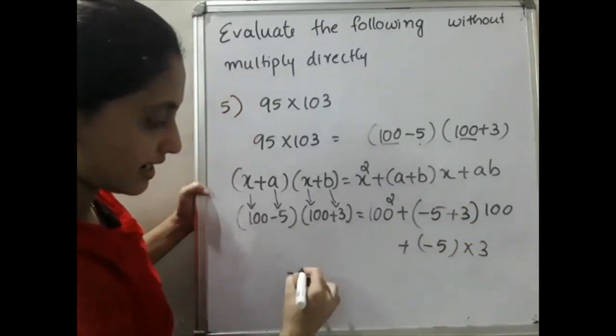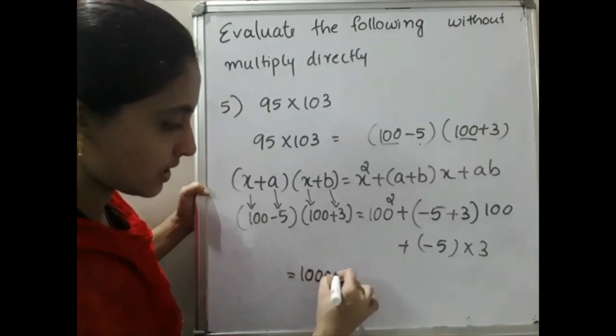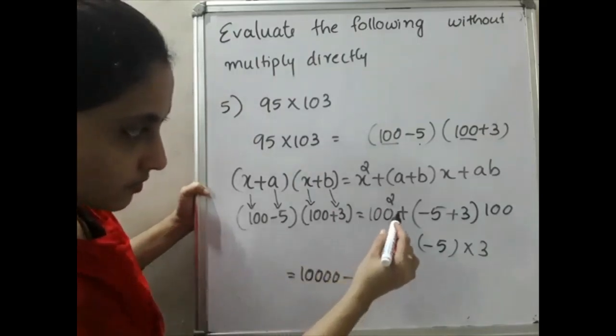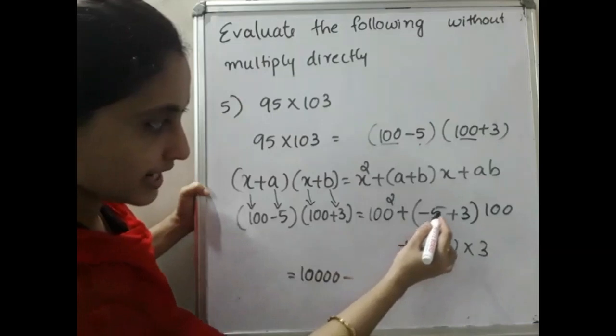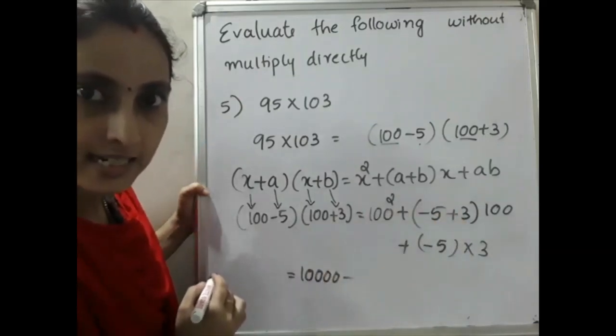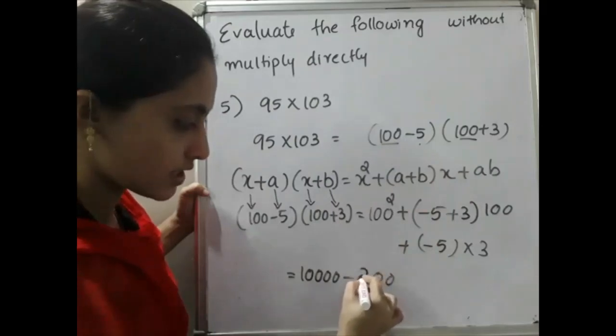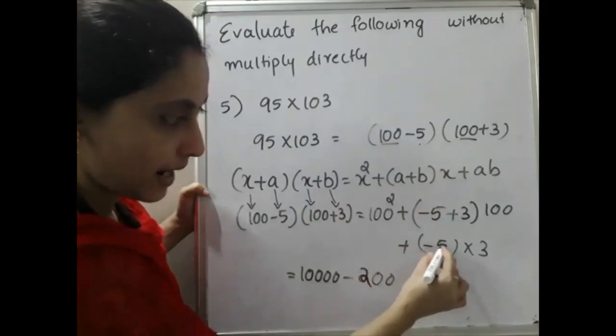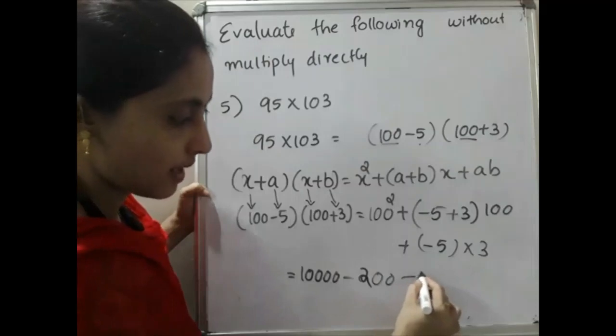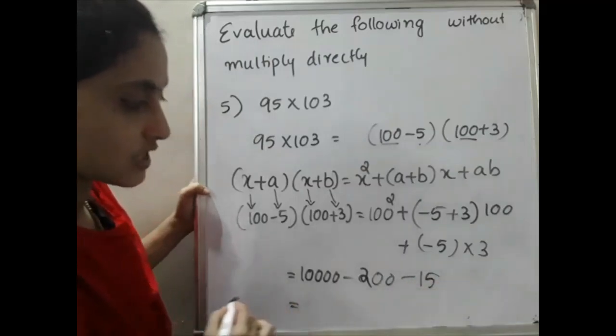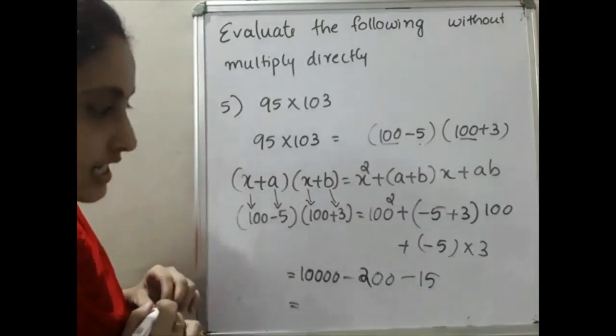That is 100 square is 10,000 minus 5 plus 3, which is minus 2. Minus 2 into 100 is minus 200. Then minus 5 into 3 is minus 15.